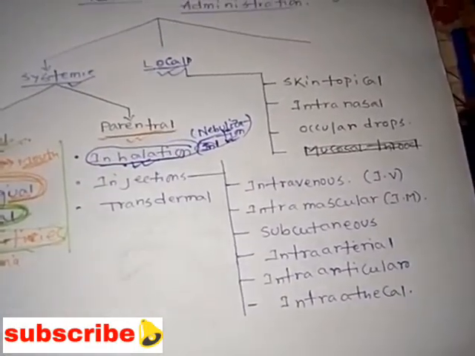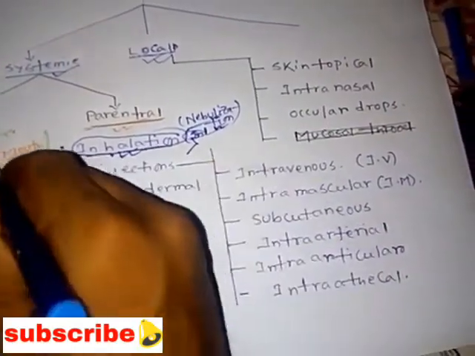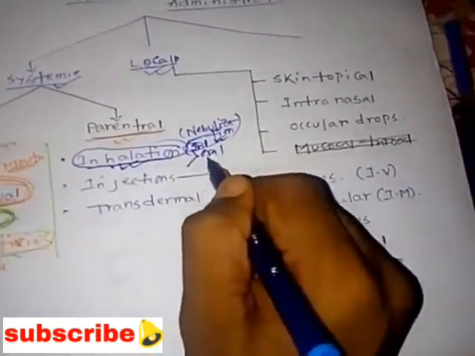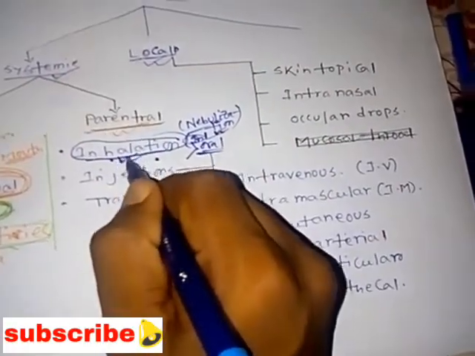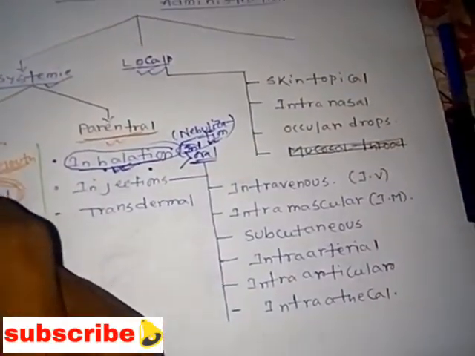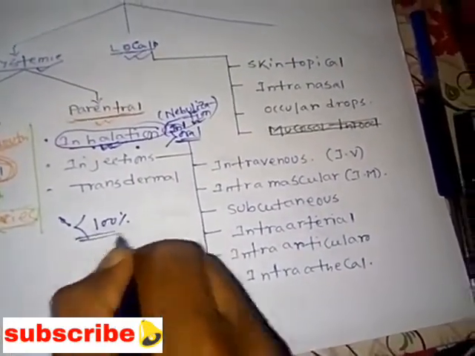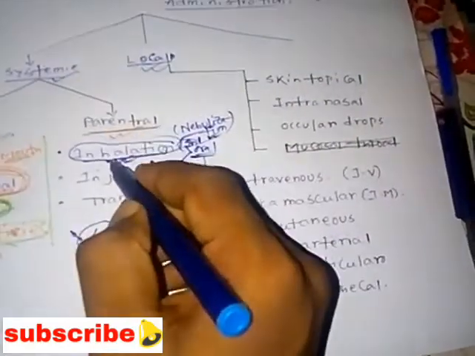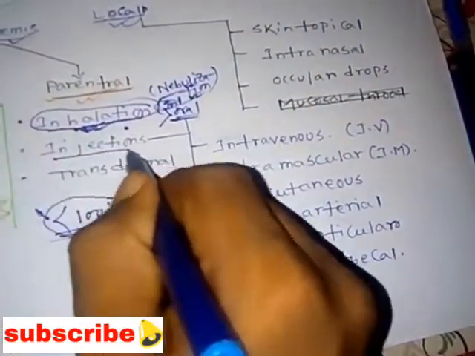Inhalation also has more bioavailability than the oral route. Sometimes patients are hypoventilated, or the oxygen saturation level is less than 100%. At that time we can prefer the inhalation route to increase the oxygen level. Understood? So that is about inhalations, and next we'll see what injections are.